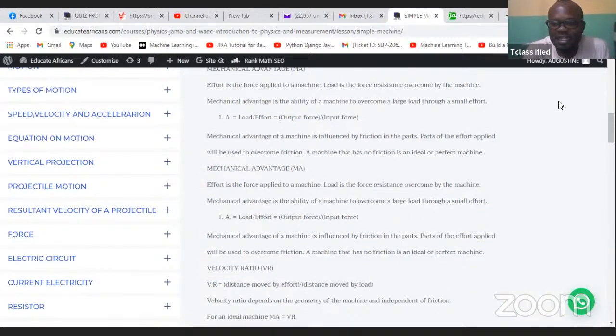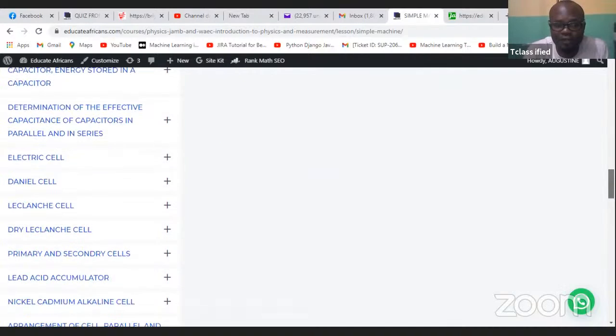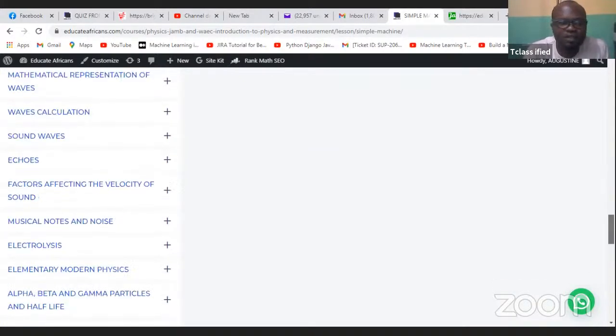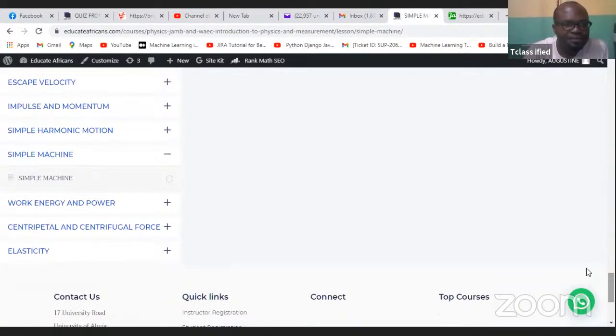Immediately after this class, I expect all of you that joined this class to go and do the quiz that follows these 4 topics we are looking at. And the 4 topics we are looking at are the last 4 topics we just filled in. Number 1 is simple machine, which we just finished. So we are going to work, energy and power. After that, we look at centripetal and centrifugal force, and elasticity. So we are covering 4 topics in one day.